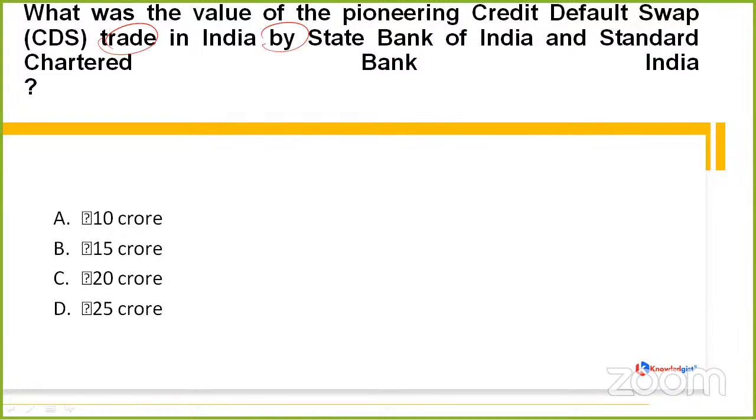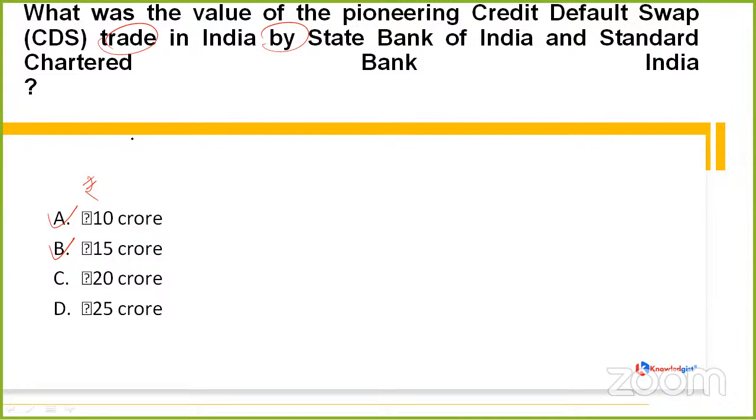We have to tell the value of this pioneering CDS trade in India, which was first conducted between SBI and the Standard Chartered Bank India, whether it is rupees 100 crore, rupees 15 crore, rupees 20 crore, or rupees 25 crore. So yes, my friend Nan did answer it already when we were talking about the previous question. He already answered it to be 25 crore, which is option D.